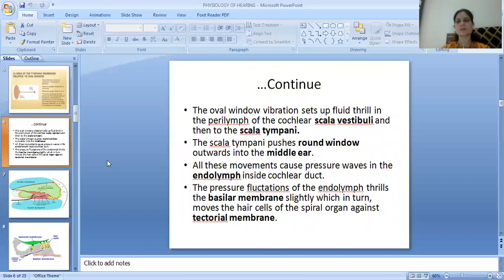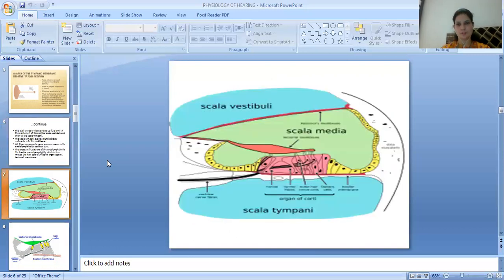All these movements can cause pressure waves in the endolymph inside the cochlear duct. We are talking about the cochlear duct or membrane of the cochlea. The pressure fluctuations of the endolymph move the basilar membrane of the cochlear duct slightly, which in turn moves the hair cells of the spiral organ against the tectorial membrane. In this picture, you can see the scala vestibuli, scala media, then scala tympani, and the organ of Corti, which rests on the basilar membrane.